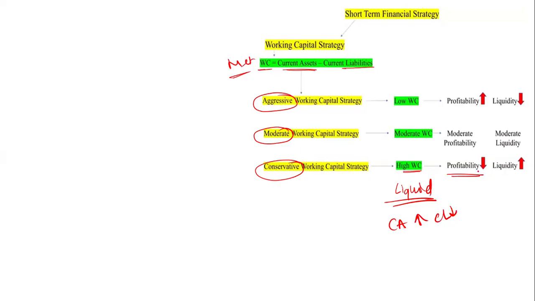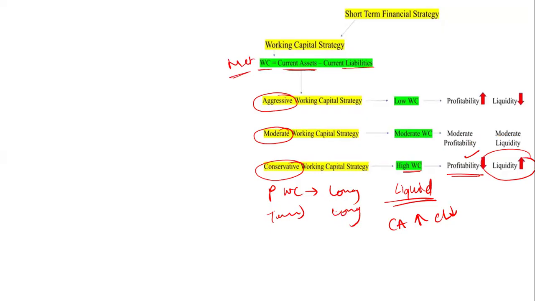So here your liquidity is high, but your profitability is going to decrease, because for settling the permanent working capital you are using the long term debt, and for settling the temporary working capital you are also using the long term debt.